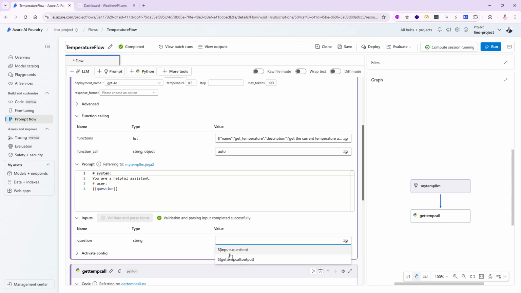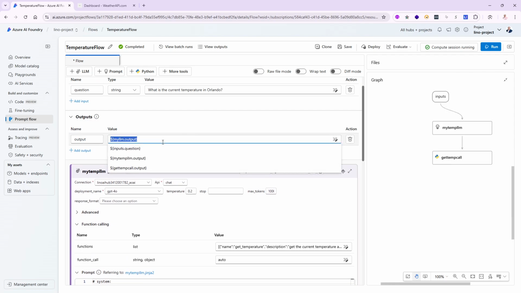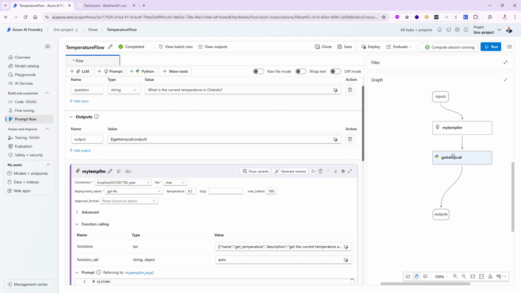that is the questions. We'll say this is coming from the input to question. And the output, for right now at least, I'm going to say this will be coming from the get template call output for right now. Alrighty? So we'll move this away as long as you understand.